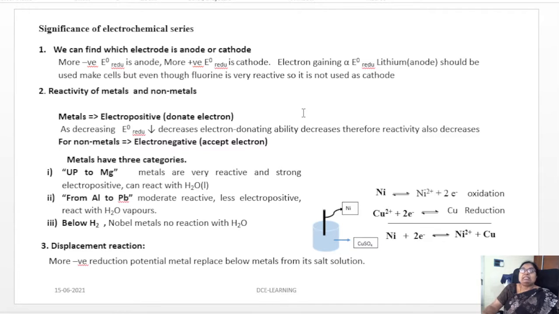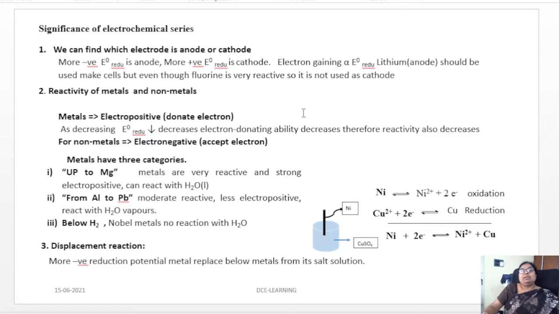As the standard electrode reduction potential decreases, the electron donating ability also decreases, and therefore reactivity decreases. That is for metals: as the reduction potential decreases, reactivity also decreases, because electron donating ability decreases. For a non-metal, if it is electronegative, it accepts an electron.